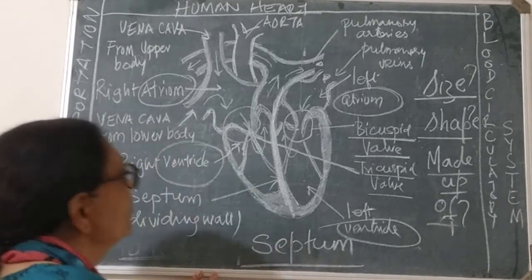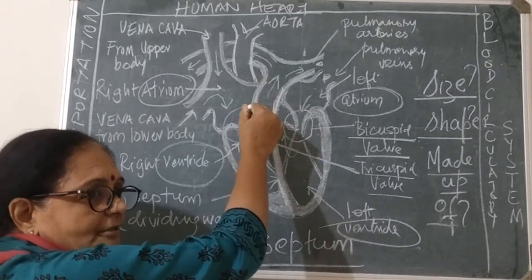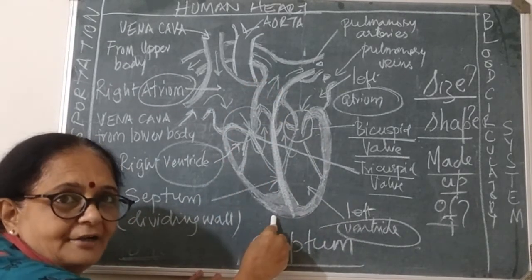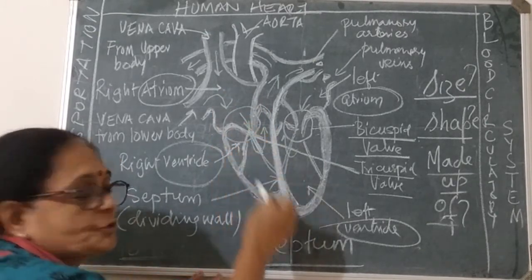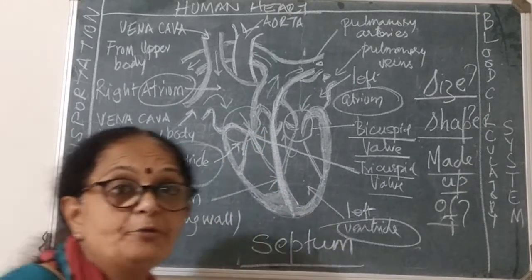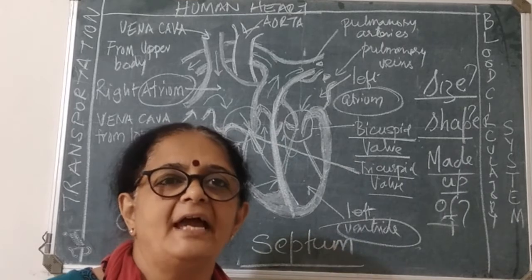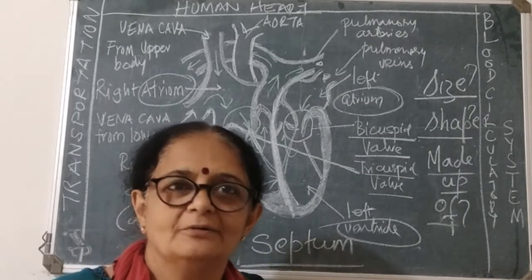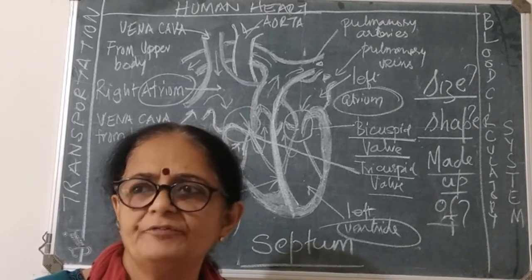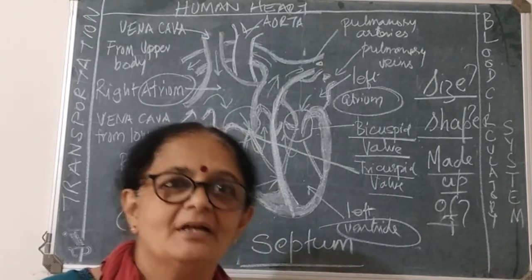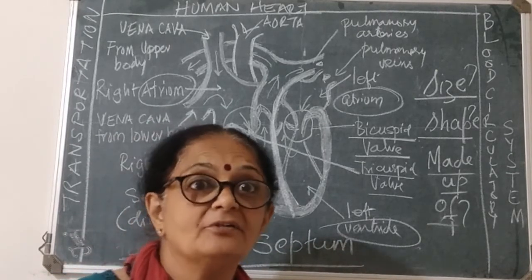Why? Because once the blood flows from the upper heart to the lower heart, it cannot go back. It should not go back. For that, it's an automatic system. It is not like in our house where we have an overhead tank. Valve means a kind of "નળ", okay, a tap. So if you turn on the tap, the water will be flowing, and if you turn off the tap, the water will stop flowing. Here it is not like that. Here there is continuous flow, but it is automatic.